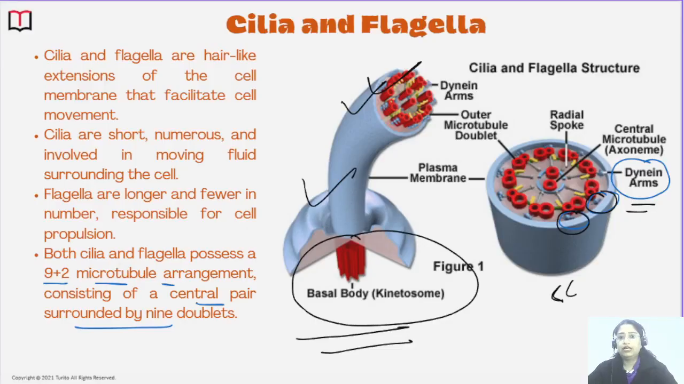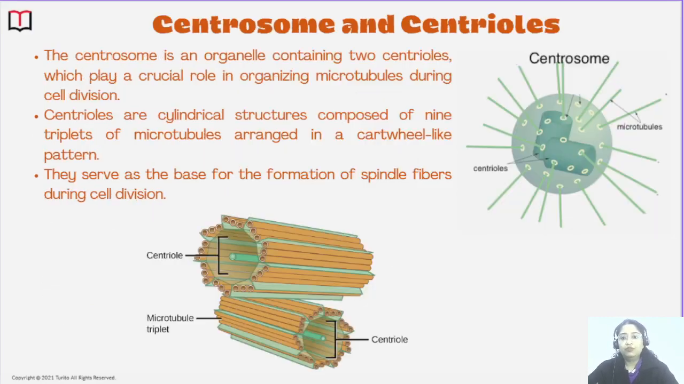All right, now I hope it is clear how the cilia and flagella help to move the organism. Now, moving on to the next organelle, that is the centrosome. Okay, so the centrosome is an organelle mainly present in the animal cell, and it plays a crucial role in the cell division process.